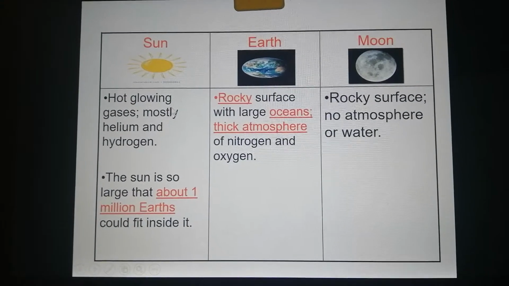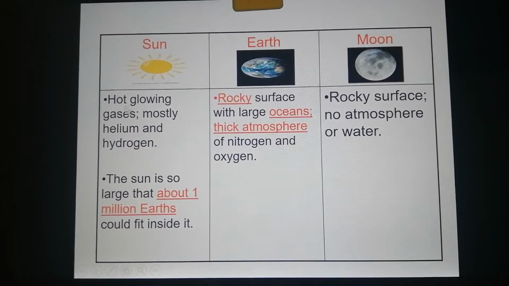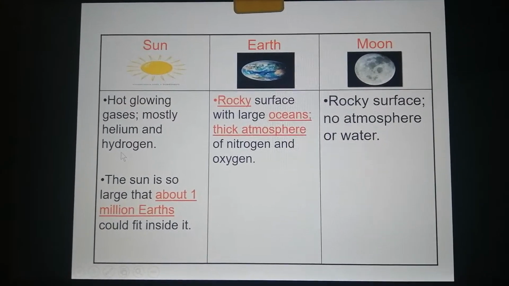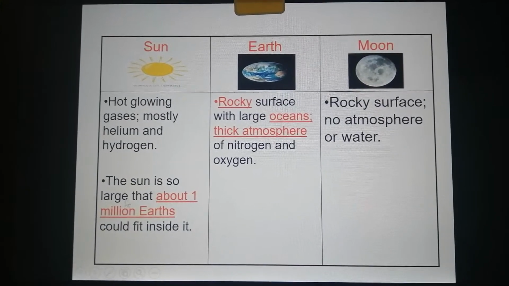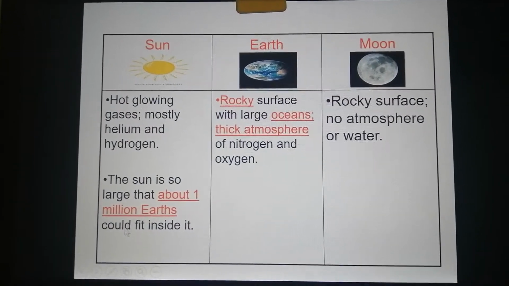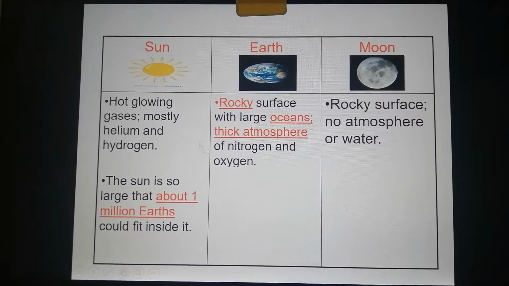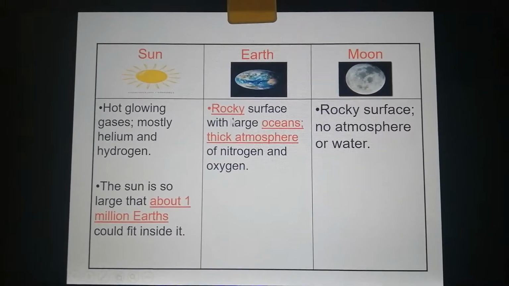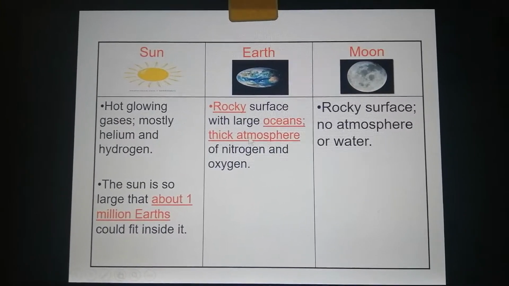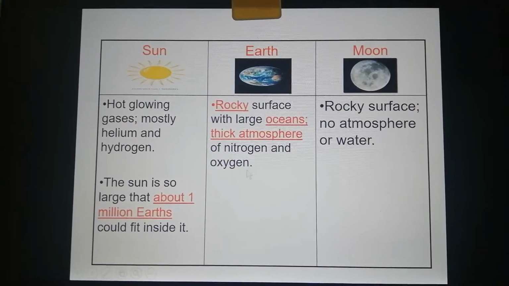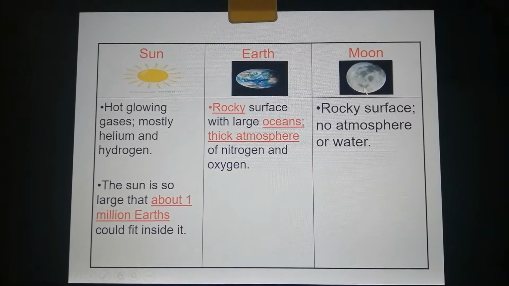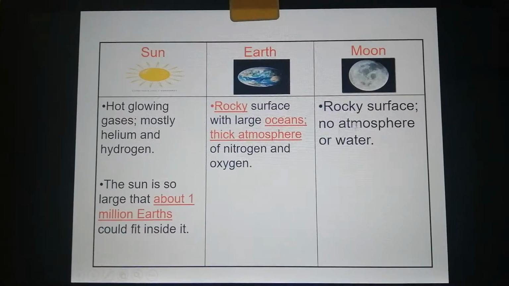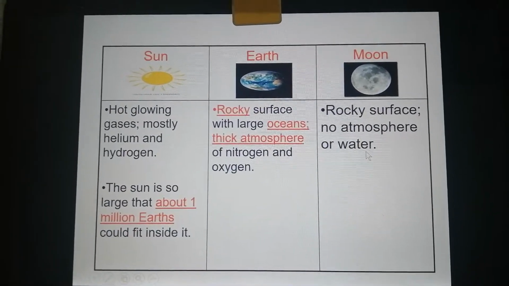What are the characteristics of the surface of each one of them? The sun is made of hot, glowing gases, mostly helium and hydrogen. The sun is so large that about 1 million Earths could fit inside it. So it is bigger than the Earth by 1 million times. The Earth has a rocky surface, large oceans, and a thick atmosphere of nitrogen, oxygen, and carbon dioxide. What about the moon? The moon also has a rocky surface, but with no atmosphere and no water.